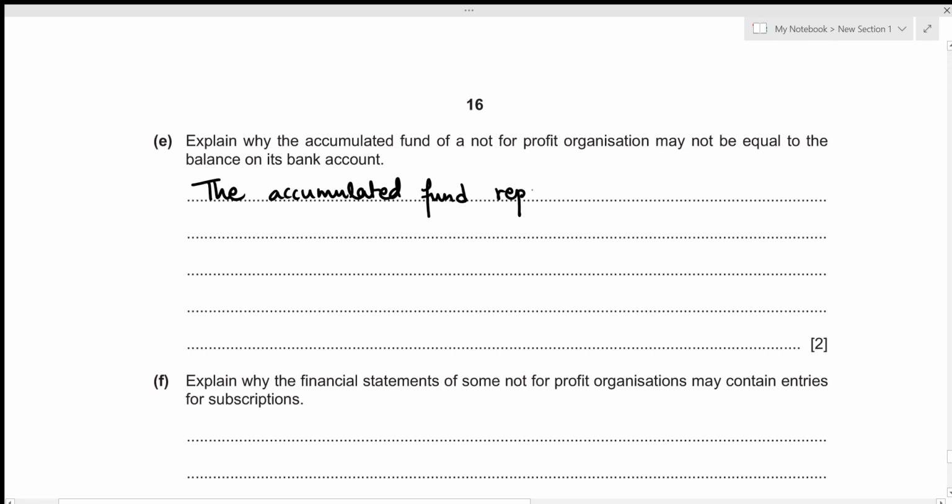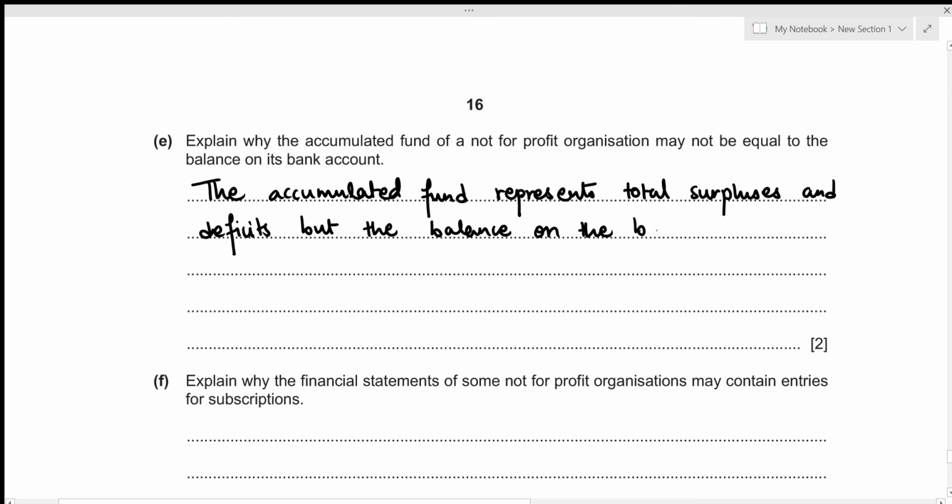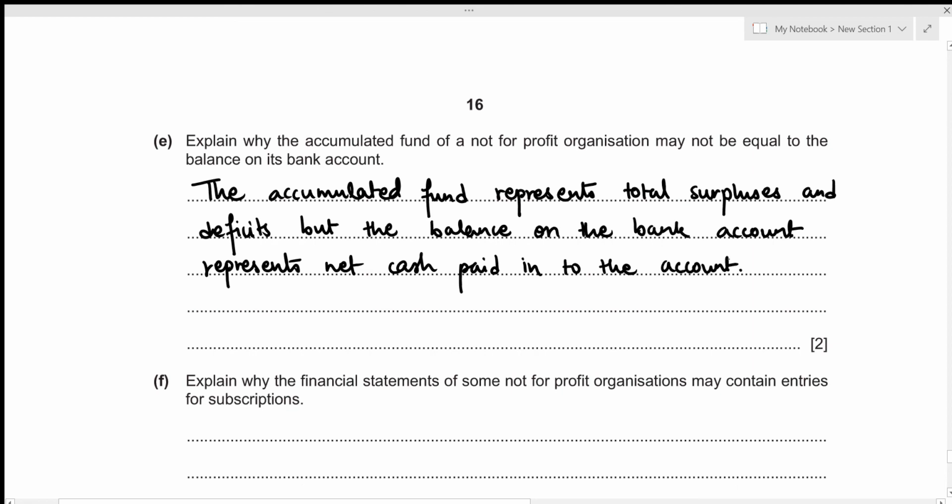represents total surpluses and deficits, but the balance on the bank account represents net cash paid into the account. This concludes the fifth part of this question. Now we can move to the sixth one.